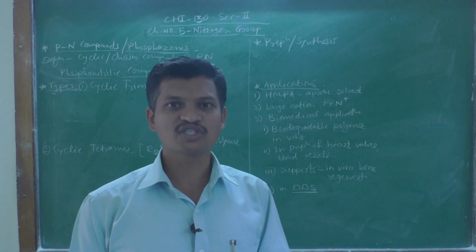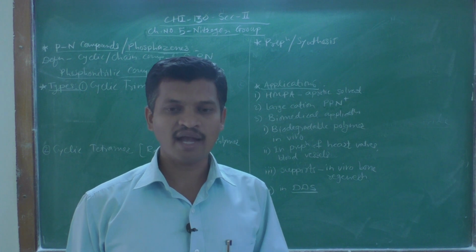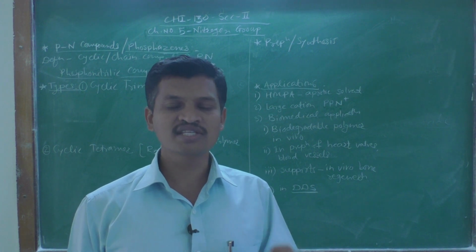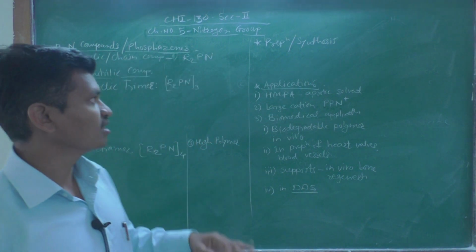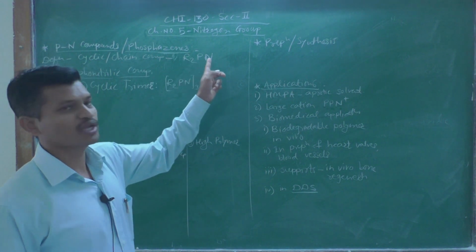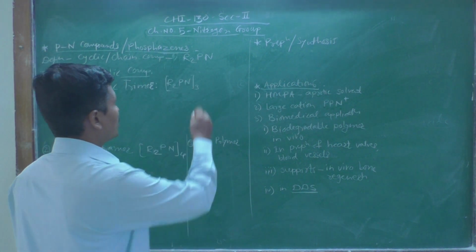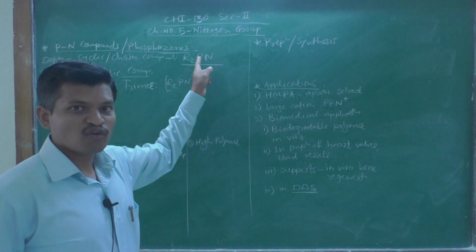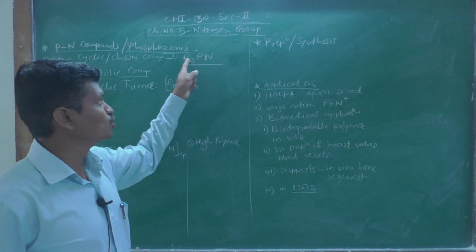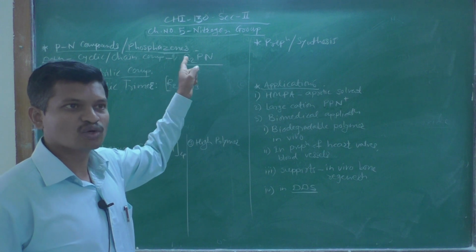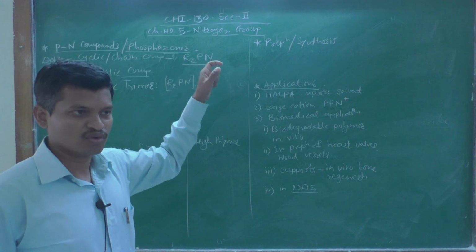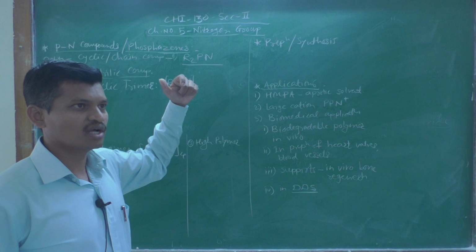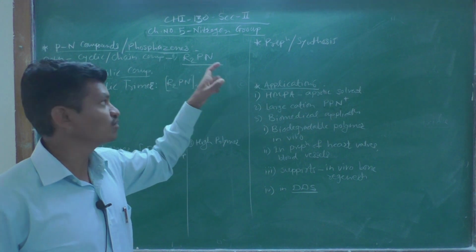So, this is the combination of PN units, and the units in these compounds are designated by R2PN units, meaning one phosphorus atom with two substituents. R is not always an alkyl group; R is any substituent present on the phosphorus atom.